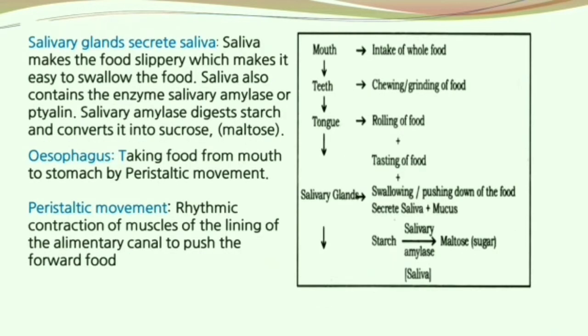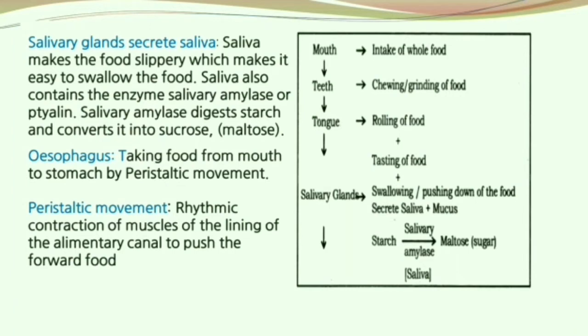Coming to our next one, the salivary glands that secrete saliva. Saliva makes the food slippery, which makes it easy to swallow the food. Saliva also contains the enzyme salivary amylase or the ptyalin. Salivary amylase digests starch and converts it into sucrose.